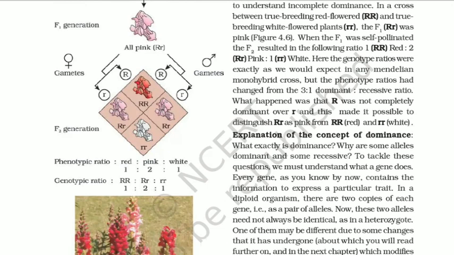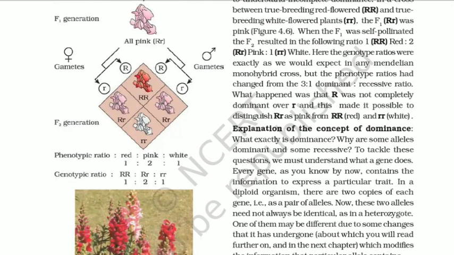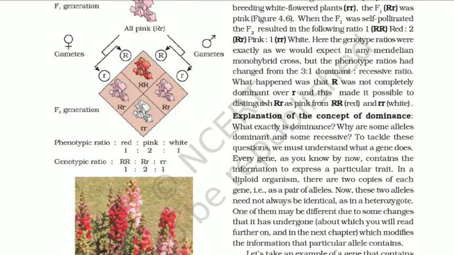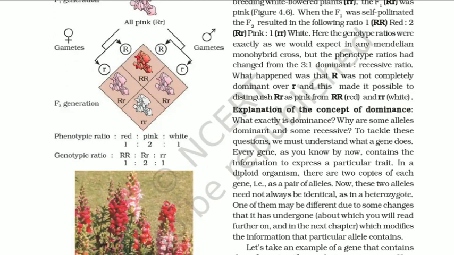When the F1 was self-pollinated, the F2 resulted in the following ratio: 1 capital R red is to 2 capital R small r pink is to 1 small r white. Here the genotype ratio were exactly as we would expect in any Mendelian monohybrid cross, but the phenotypic ratios had changed from the 3:1 dominant is to recessive ratio. What happened was that capital R was not completely dominant over small r, and this made it possible to distinguish capital R small r as pink from capital R red and small r white.